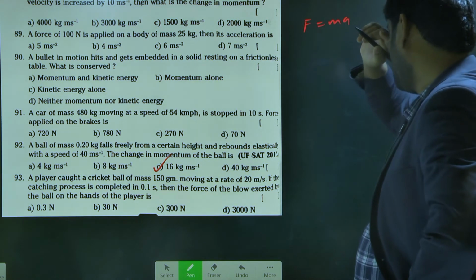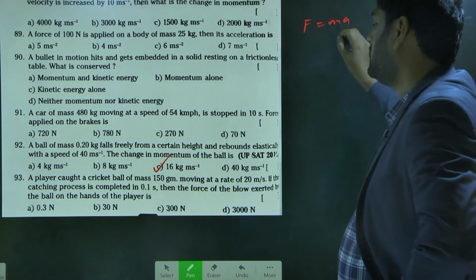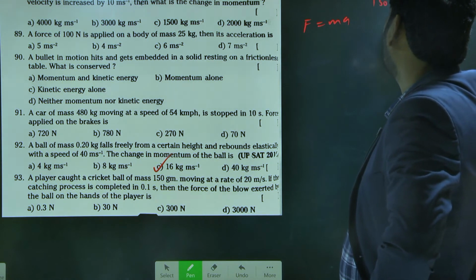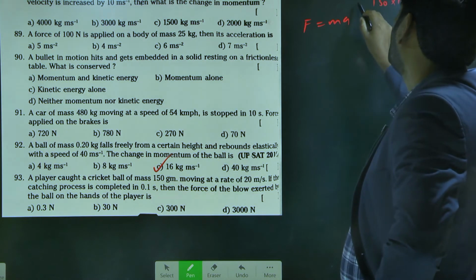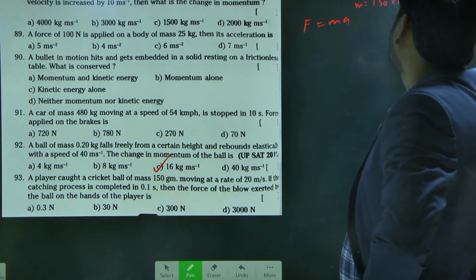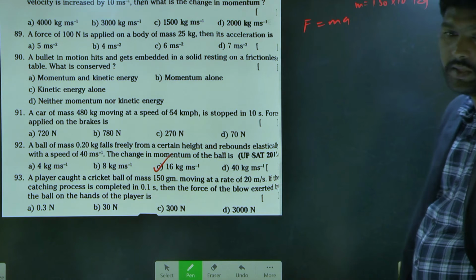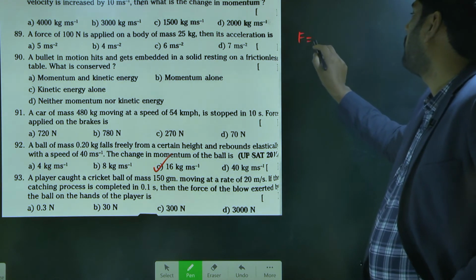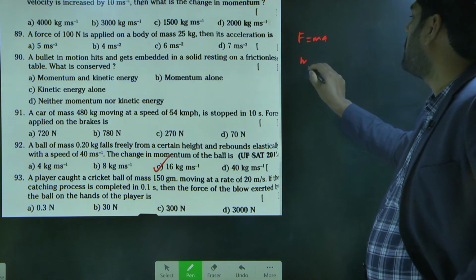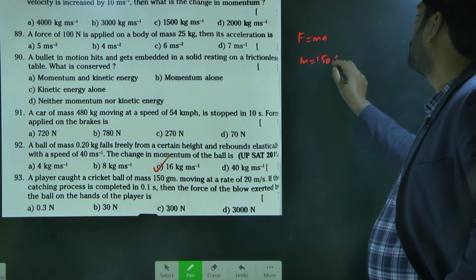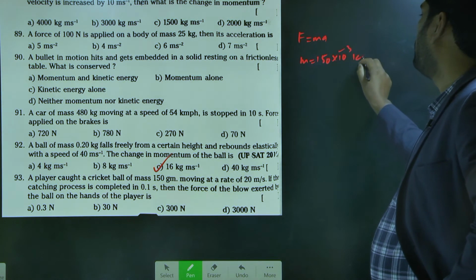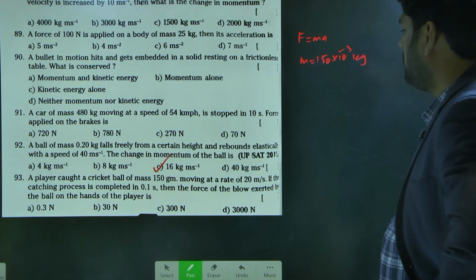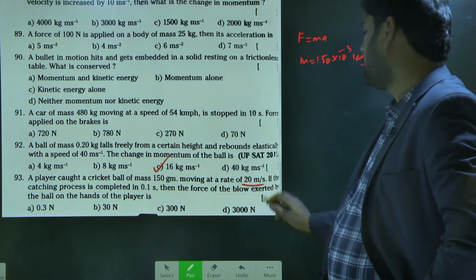That is our question. Here mass is 150 grams, and you can convert that to kgs. That is 150 into 10 power minus 3, which is not appearing there. F is equal to ma. You can convert mass into kgs by multiplying by 10 power minus 3. And next, it is moving with what rate?